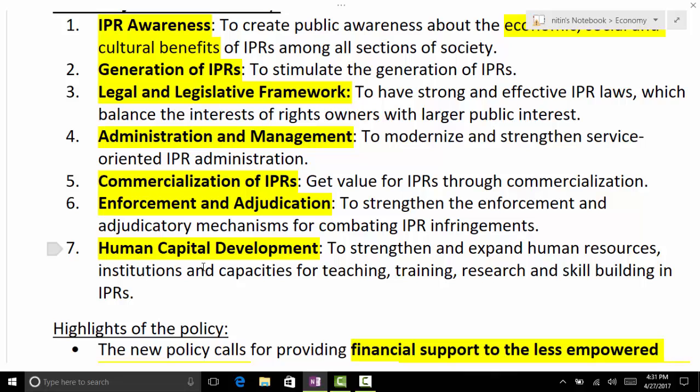So read them again. AGL, ACEH. First, awareness, second generation. Third, legal and legislative framework. Fourth, administration management. ACEH: C for commercialization, E for enforcement and adjudication, H for human capital development.